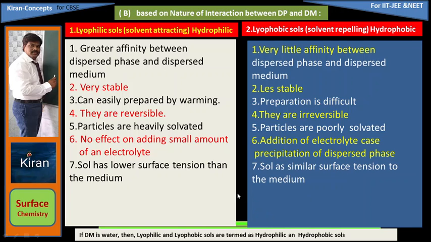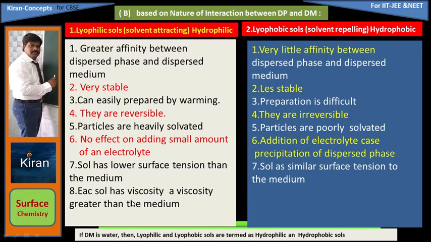Each and every liquid has some surface tension on its surface. After forming a lyophilic sol, the sol's surface tension is lower than the medium's, so the medium's surface tension decreases. A lyophilic sol has a viscosity greater than the medium, while a lyophobic sol has a viscosity comparably the same as the medium.